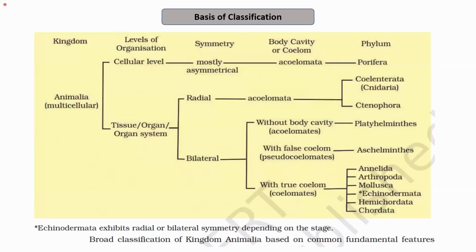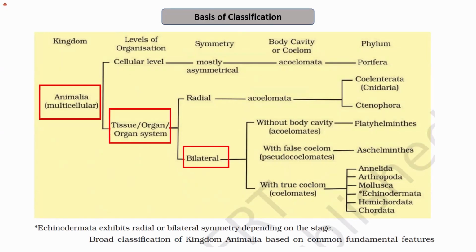So, starting with this basis of classification, we have already gone through this many times. Whatever we are dealing with today are the animals that belong to the phylum Chordata. That is, those animals that belong to the kingdom Animalia: they are multicellular, they are heterotrophic, they lack a cell wall, they have an organ system level of organization. Their symmetry is bilateral, that is, their body can be divided into two equal or identical halves from one axis of symmetry. They have a true coelom, that is, they are eucoelomates, and we are dealing with the animals that have these characteristics and belong to the phylum Chordata.